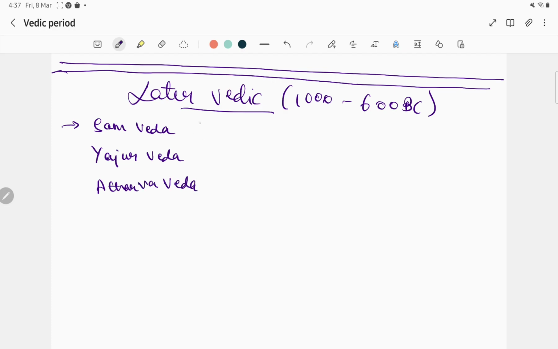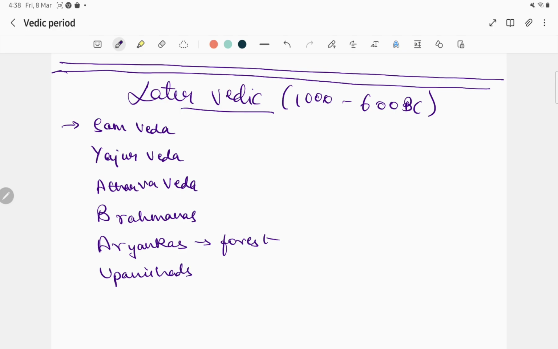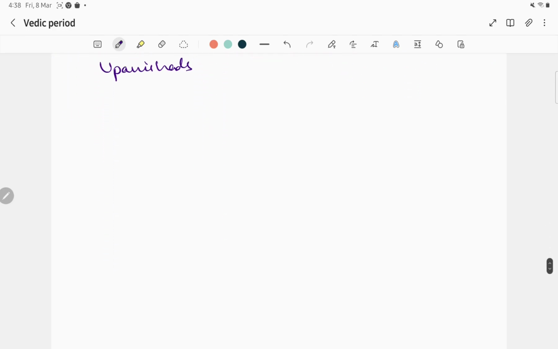So these are three Vedas, and Rigveda is another one. Apart from this, there are also Brahmanas, Aranyakas, which give information about the forest, and Upanishads. So these are the sources for the later Vedic.